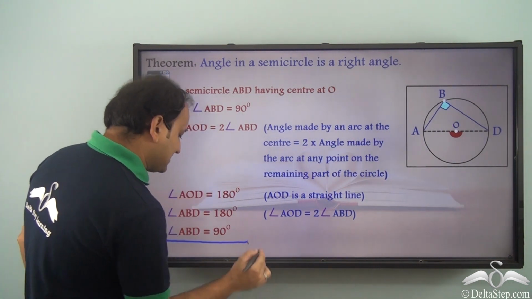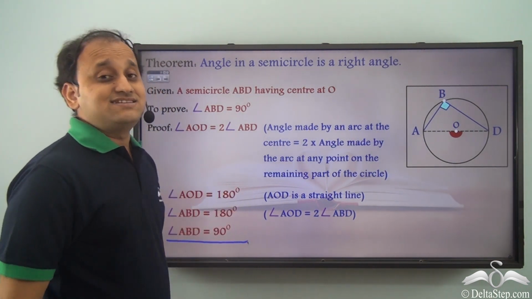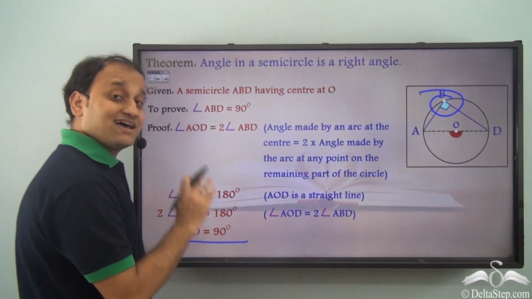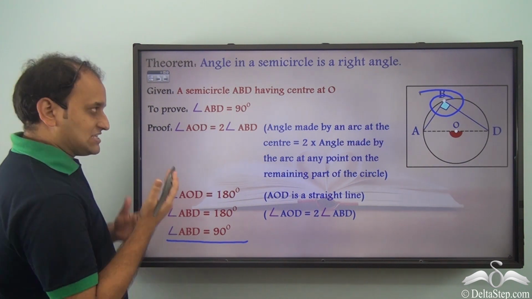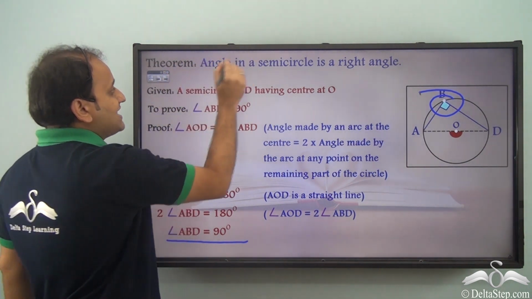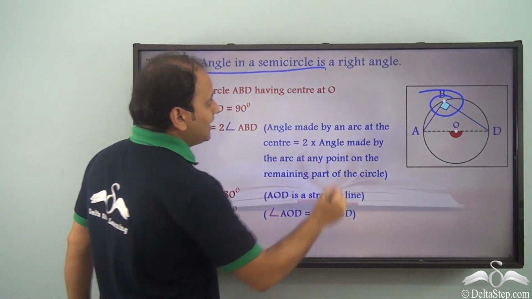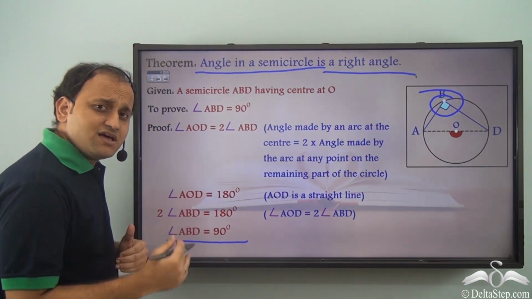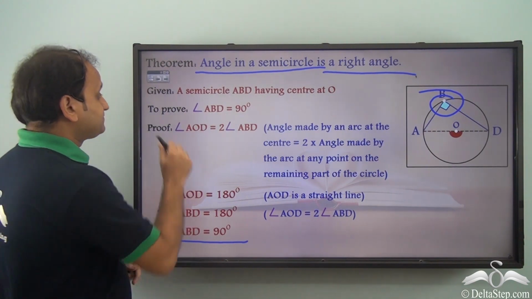So angle ABD is equal to 90 degrees. So we got this particular angle as 90 degrees, and so we prove that angle in a semicircle is a right angle. Now will the converse be true?